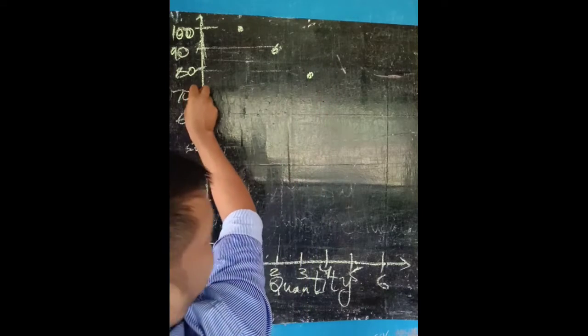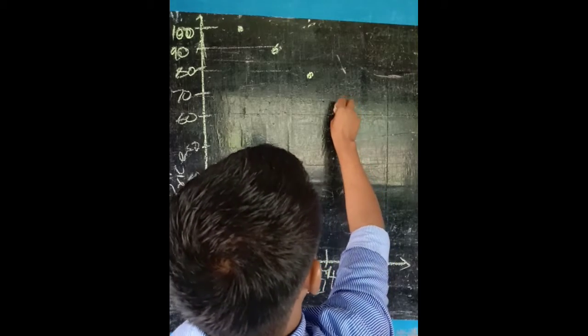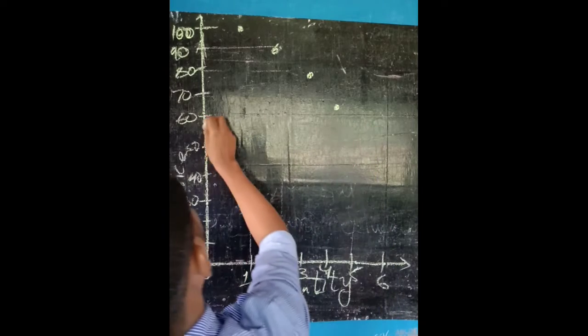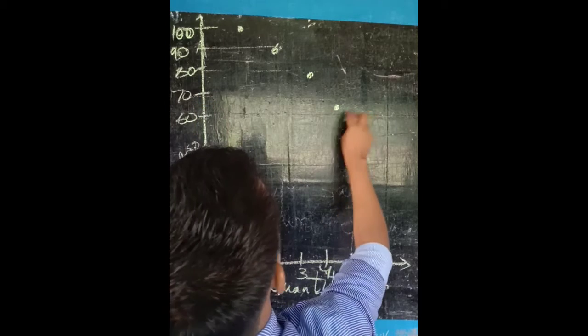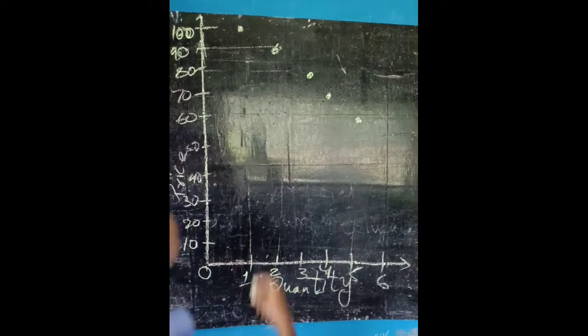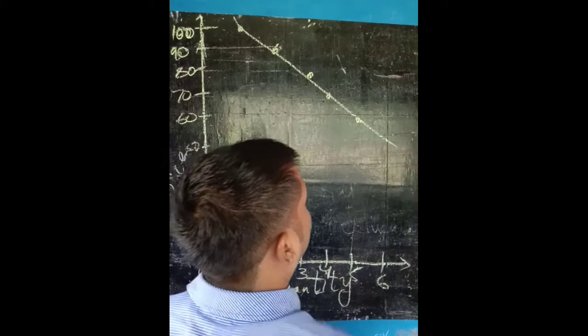When the price is 70, somewhere here you can see. When the price is 60, somewhere here. So the curve is sloping downwards. The demand curve slopes downward.